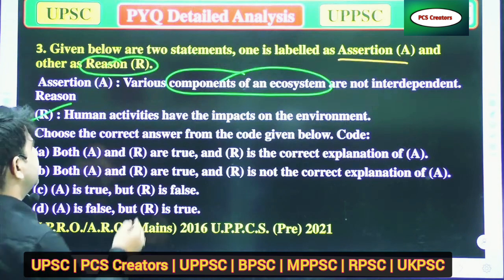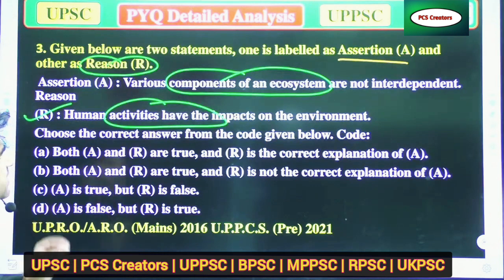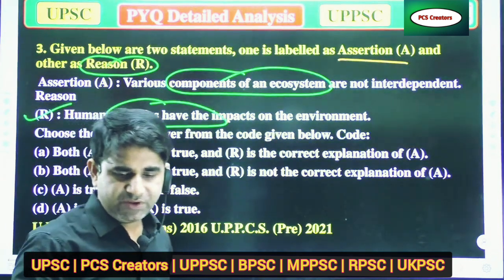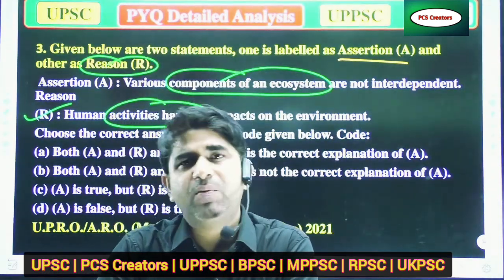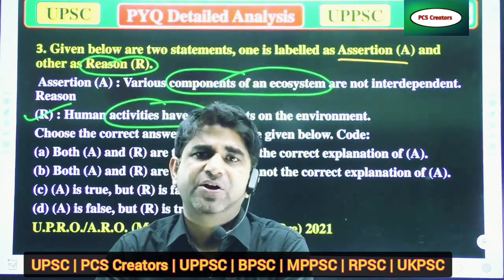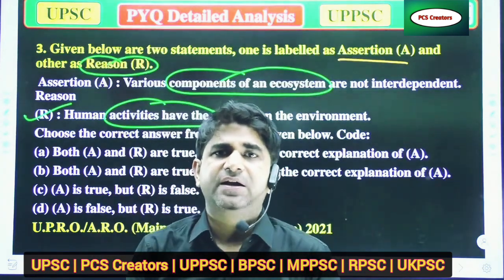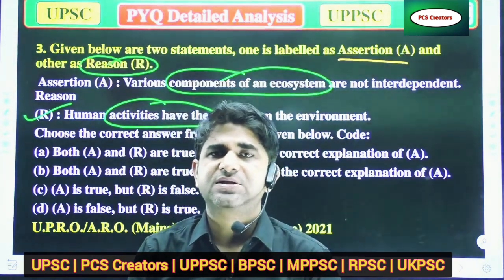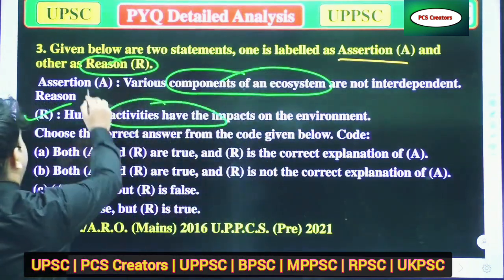About the assertion, if you have studied ecosystems, every component, biotic and abiotic, is totally interdependent, linked to one another in their properties. So the assertion is incorrect.